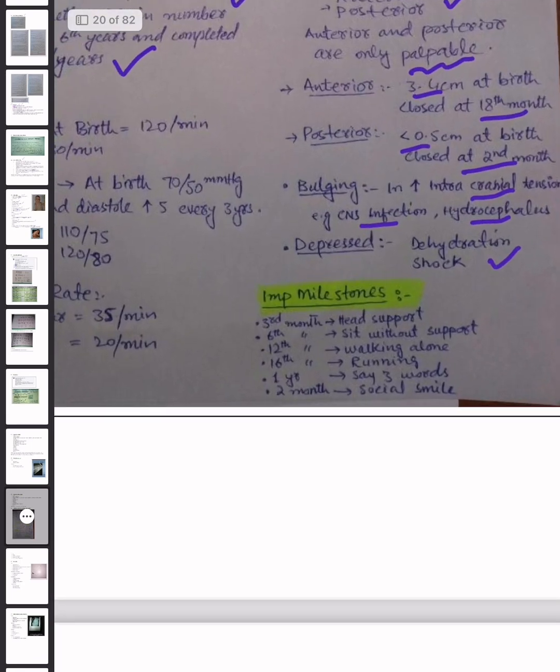At the 3rd month, the baby has head support. At the 6th month, it can sit without support. At the 12th month, he or she can walk. At the 16th month, running. At the first year, says 3 words, and at 2 months, social smile.